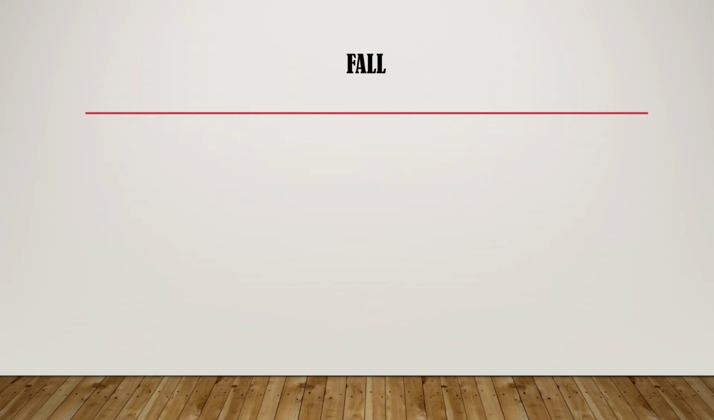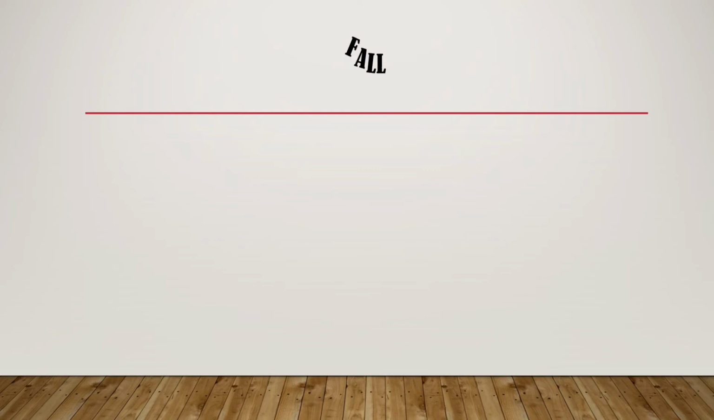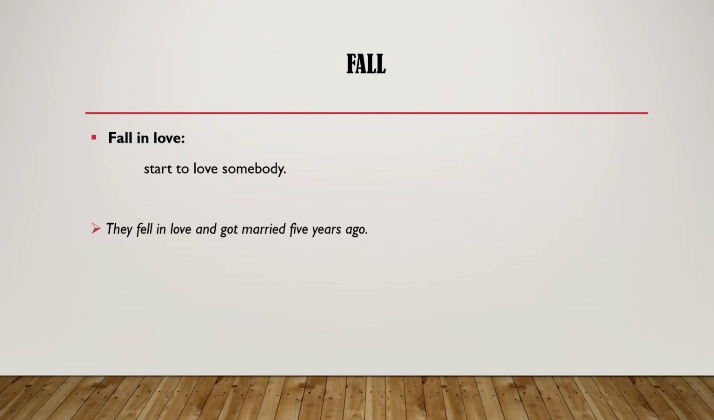The last group, fall. Fall to pieces. It means to become very upset or fall apart. For example, Jane fell to pieces after her mother died. Next, fall in love. It means to start to love somebody. For example, they fell in love and got married 5 years ago.